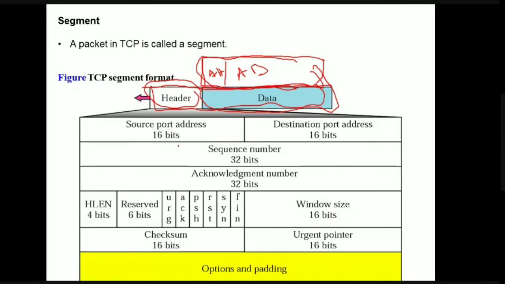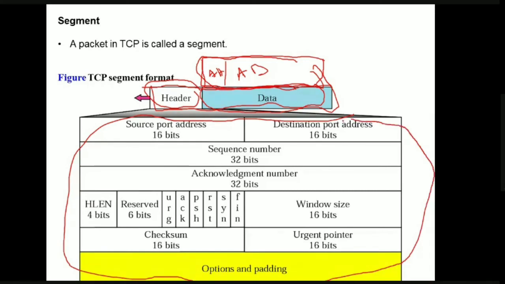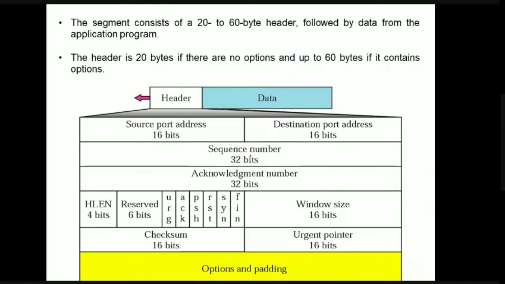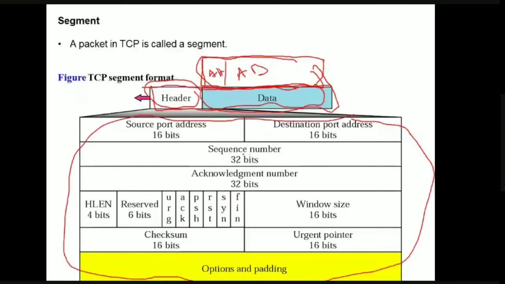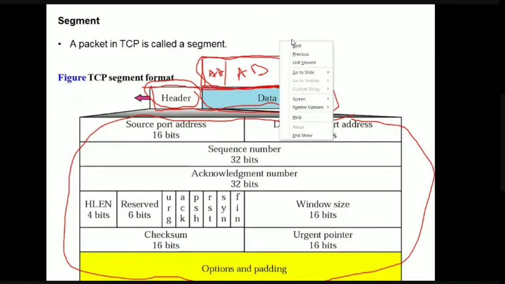Now we have to look at what a TCP header consists of. The TCP header consists of all these different values. We have to discuss each and everything one by one. We'll just go through each and everything.